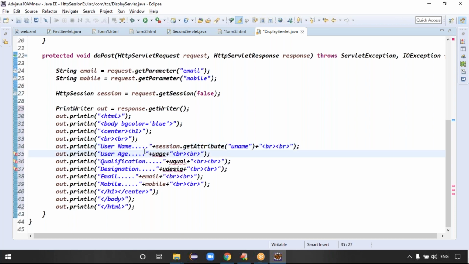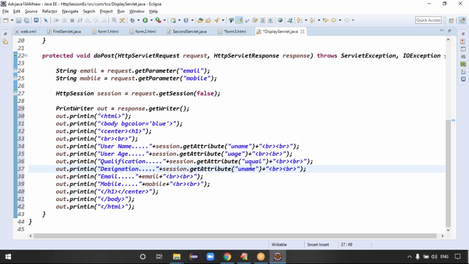Next one is what? User age. User age also session dot getAttribute of what? Guys, tell me, session dot getAttribute of what? uage, right? Next one is qualification, guys. Session dot getAttribute of uqual, right? Last one is what? Session dot getAttribute of udesignation, something like this. But email and mobile I already took from the request object. Here directly email is there, directly mobile is there, right? Exactly. Qualification, designation, email and mobile. That's it.